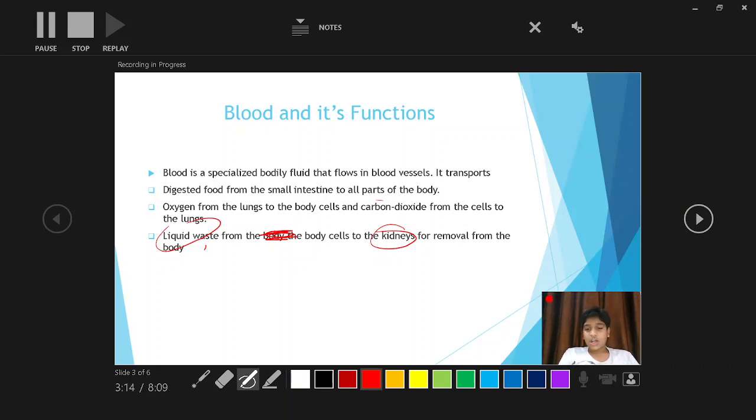There is an organ called the nephron in the kidneys, tiny filtering units. This is also part of the topic of excretion.